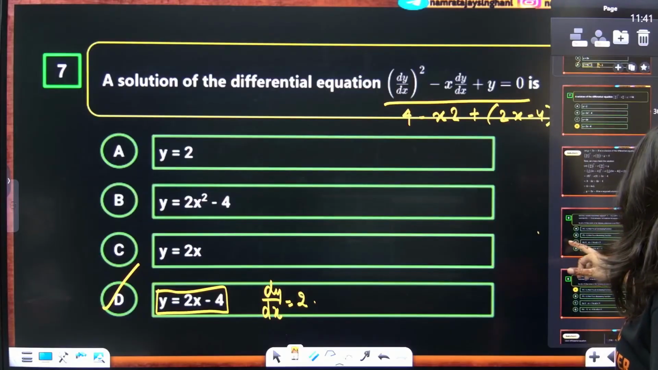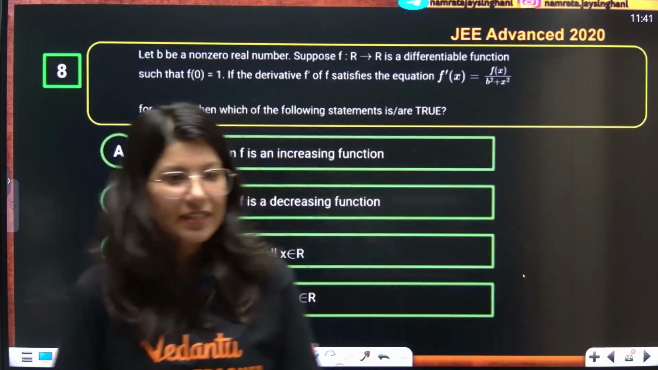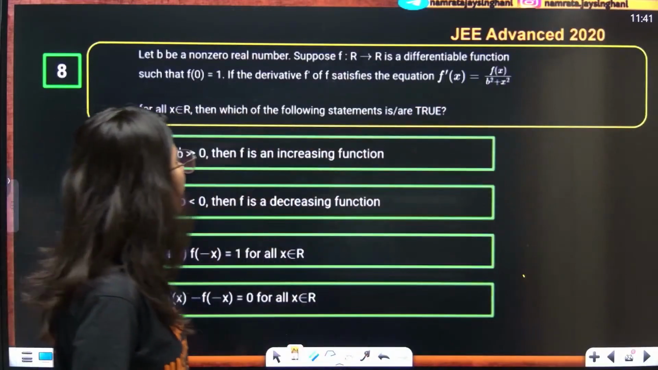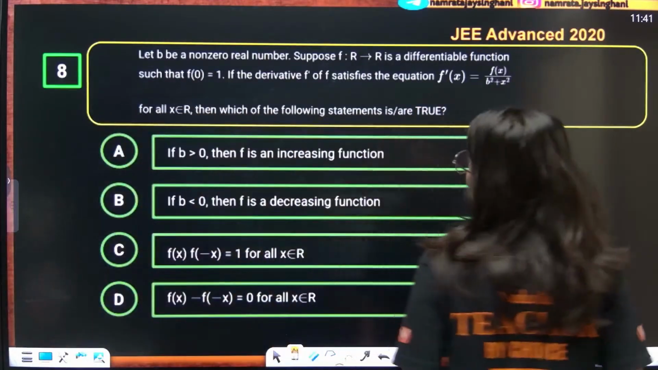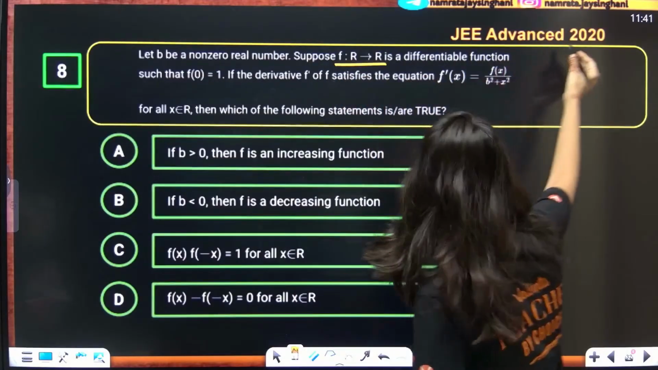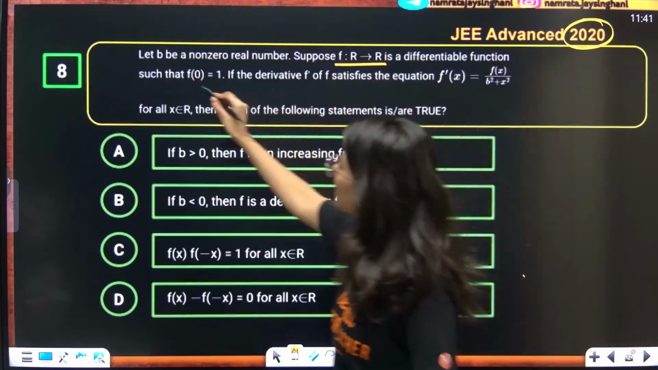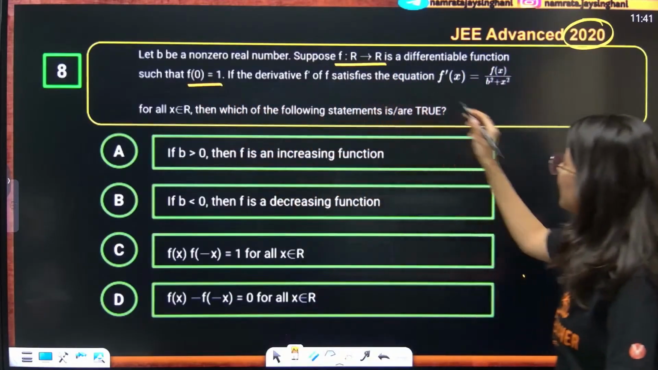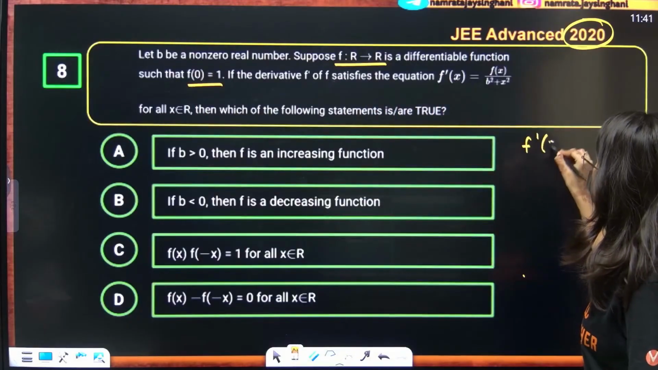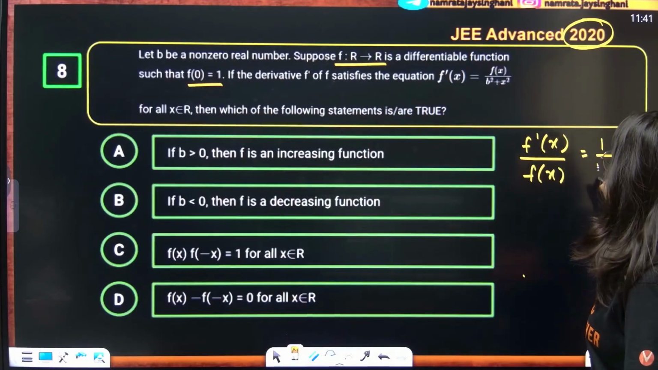Okay. Alrighty. Next question. Let b be a non-zero real number, and f be a differentiable function. This is a JEE Advanced 2020 problem. f is a differentiable function such that f of 0 is 1. See, f dash x is given to you, f dash x upon fx. I have told you this multiple times.